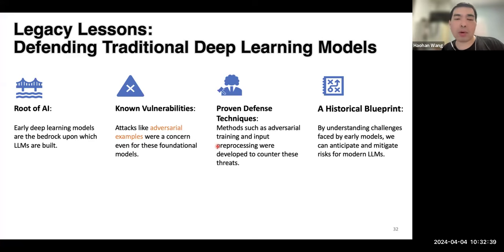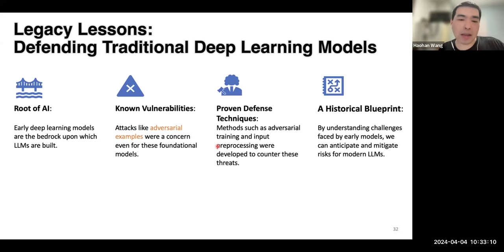For example, along the trajectory of the studies of machine learning, we have seen this kind of thing for a long time. Even before this era of large language models, in the deep learning world, we have seen something quite similar. Those early deep learning models were often vulnerable to something called adversarial examples.